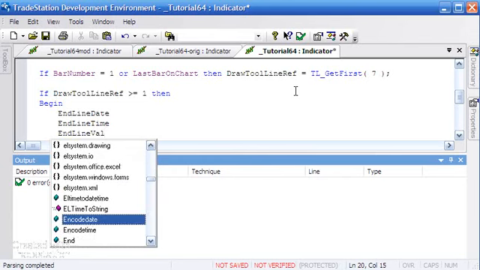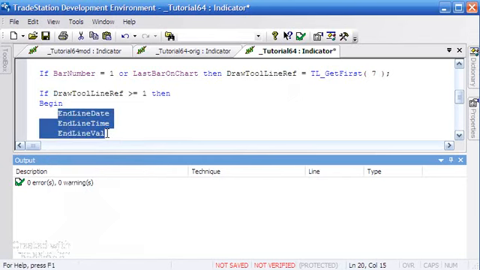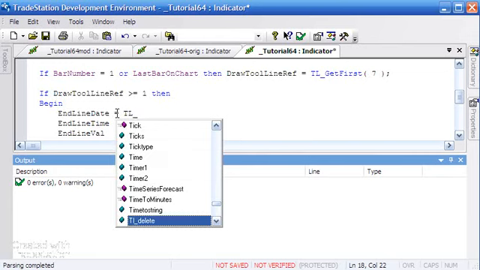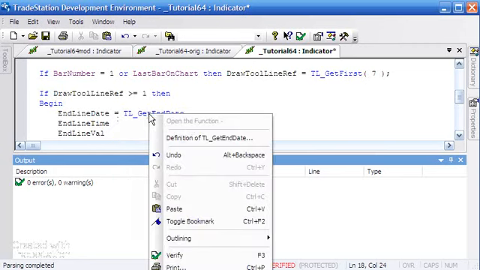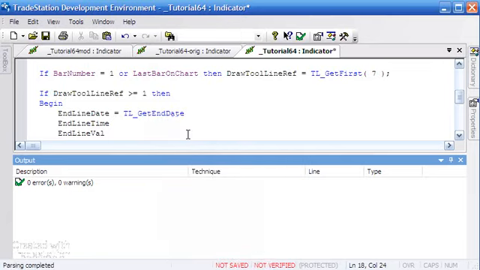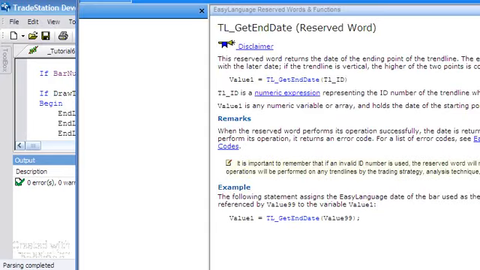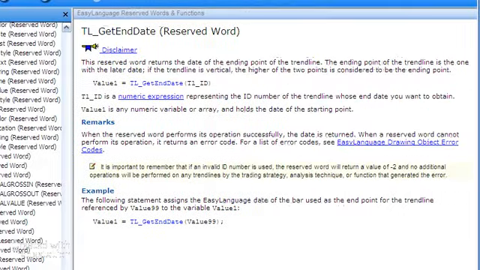I'll copy those while we're about it, so Control C. Then to find out the end date, we're going to use the TL get end date, which is standard TradeStation. In fact, if you want to find more information, you just click on definition. It's one of the TradeStation reserved words, and you'll see some more information there in the help functionality.